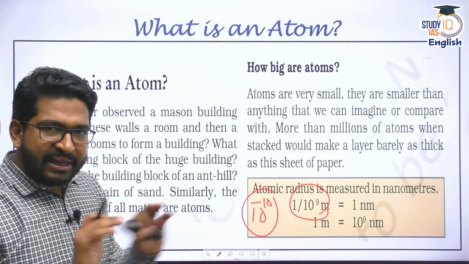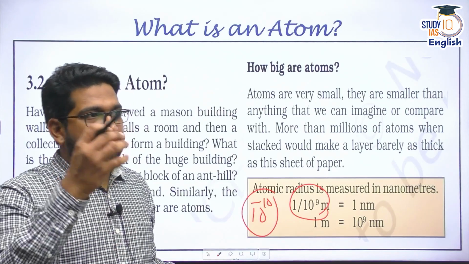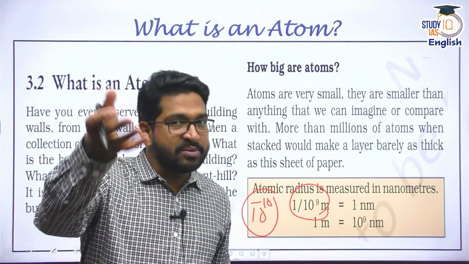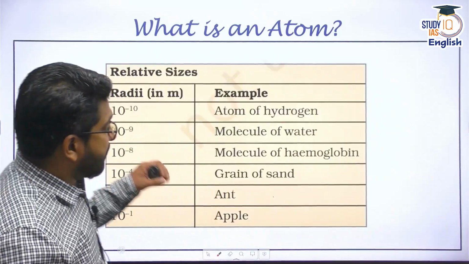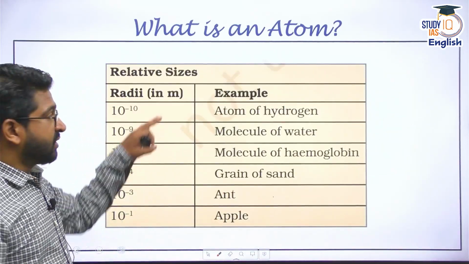All right. So you need to get that atoms are very small. They're smaller than anything that you can imagine. The constituents of an atom would be much smaller: protons, neutrons, electrons. We'll talk about that in a subsequent discussion. But just look at the atom of different elements.